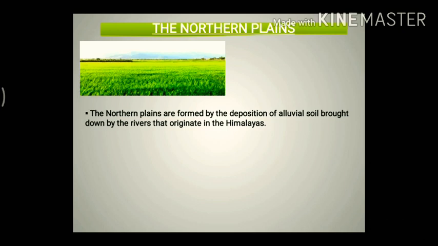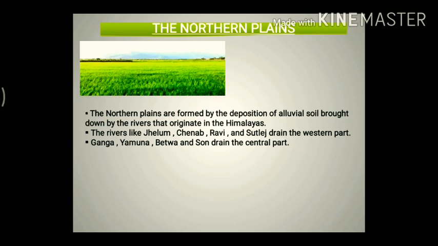Now, as we have studied earlier, as I have said in the class, these northern plains are formed by the alluvium deposits that have been carried by the perennial rivers from the Himalayas, whose source is from the Himalayas. Understood? Because of the presence of this alluvial soil, the northern plains are very much fertile, and lots of activities can be done here.